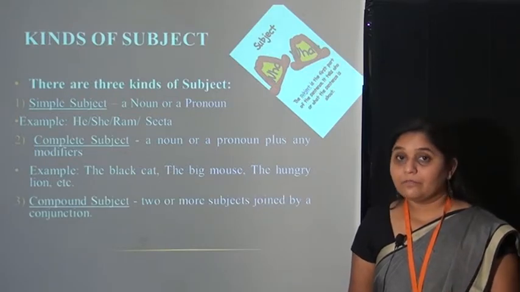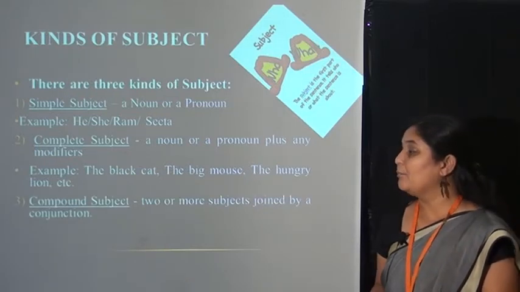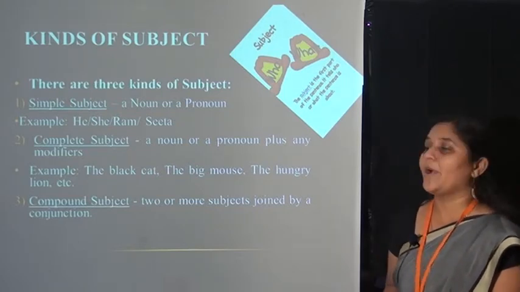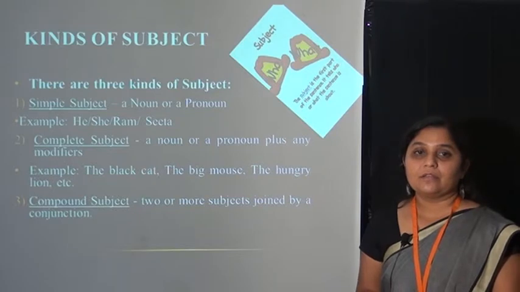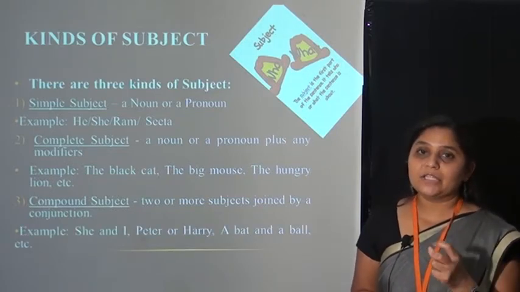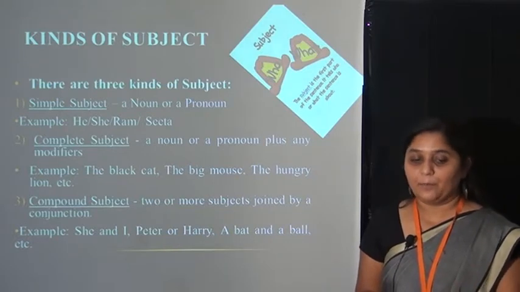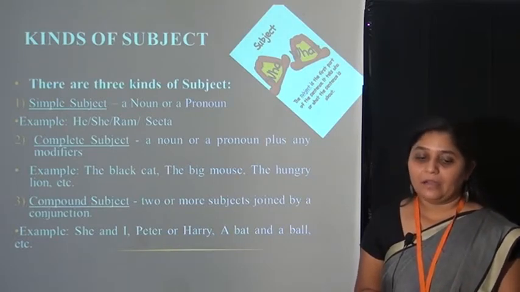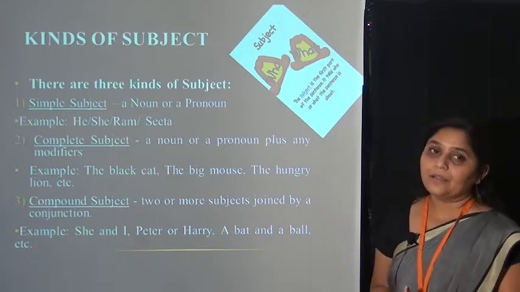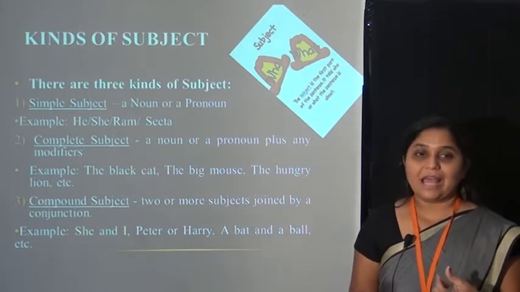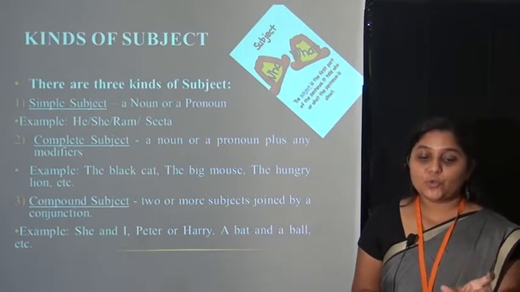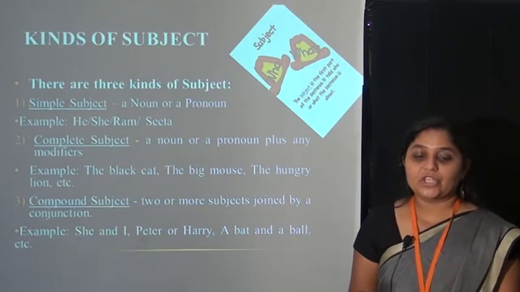Now the third one is compound subject. Let's see what a compound subject is. Two or more subjects joined by a conjunction. That means two or more subjects joined by a conjunction. Let's see the examples: she and I, Peter or Harry, a bat and a ball, etc. Here we have she and I, two subjects joined by a conjunction.